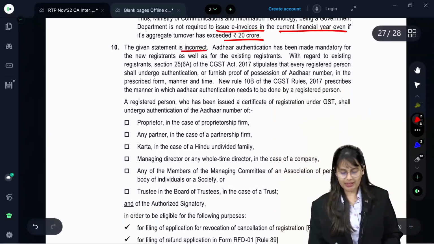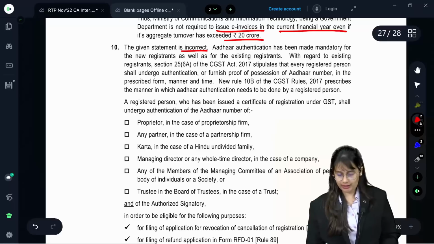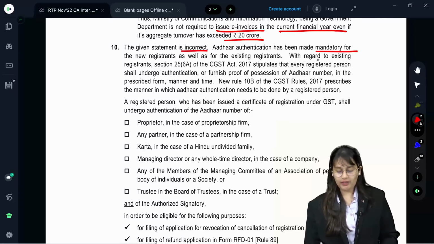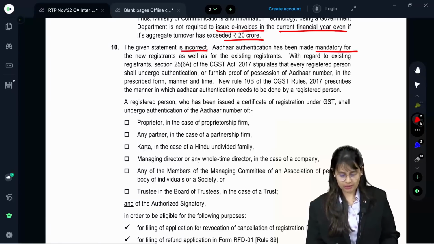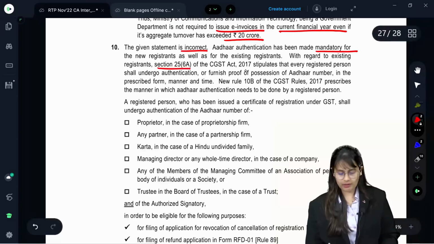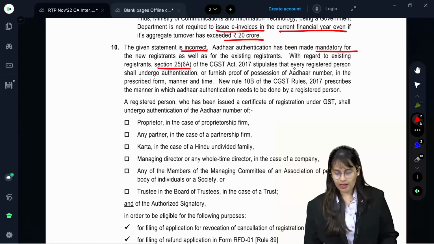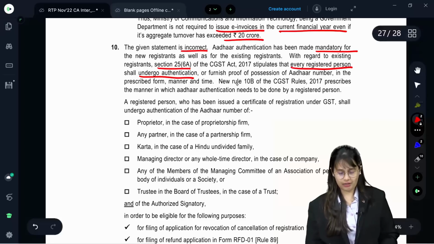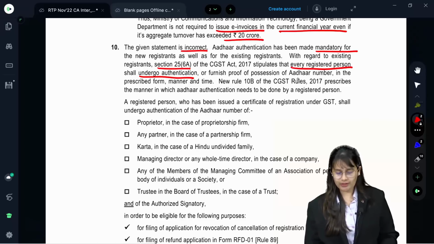The given statement is incorrect. Aadhaar authentication has been made mandatory for the new registrant as well as for the existing registrants. With regards to existing registrants, Section 25(6)(a) of the CGST Act stipulates that every registered person shall undergo authentication or furnish proof of possession of Aadhaar number in the prescribed form, manner and time.